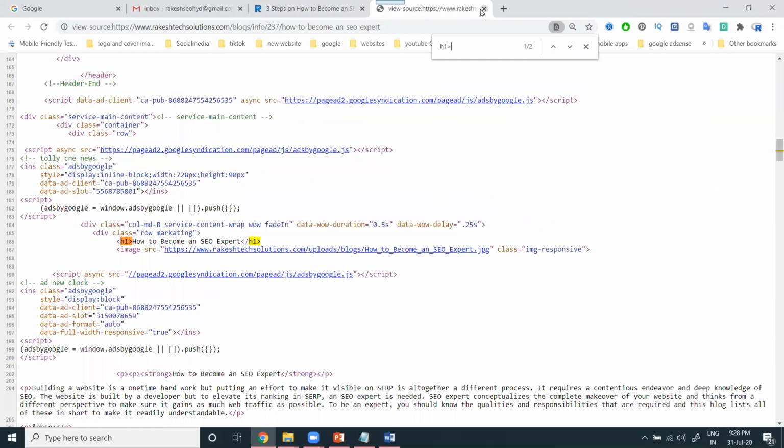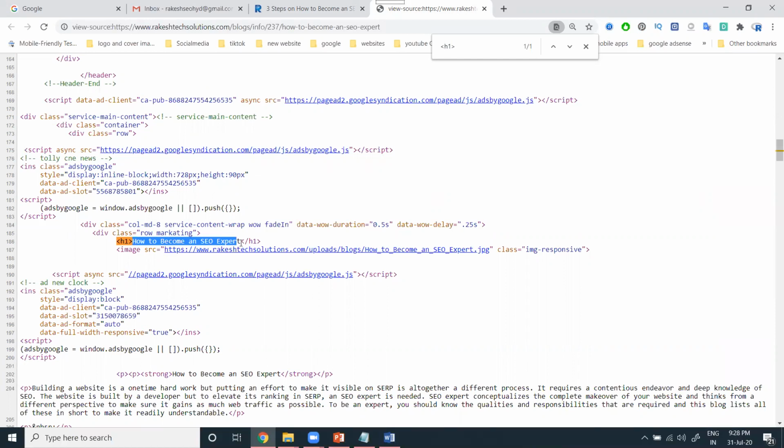It is compulsory and mandatory to use one H1 tag. That is the heading tag, for example: how to become an SEO expert. This is your particular keyword that we optimize by using the H1 tag. The H1 tag is the header tag, and it is compulsory and important that every website uses it.